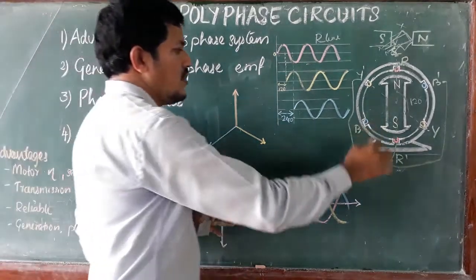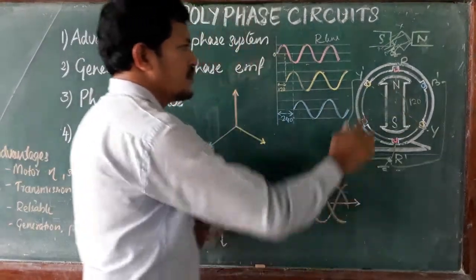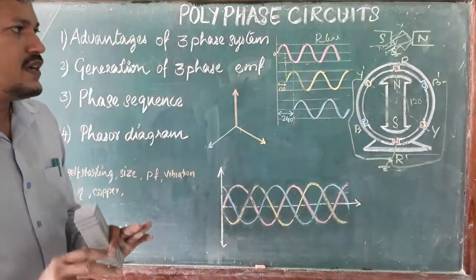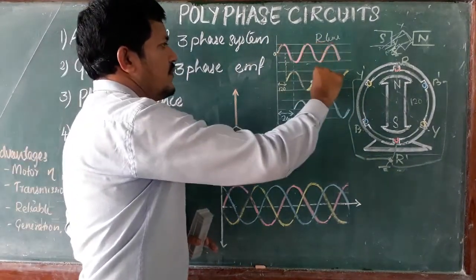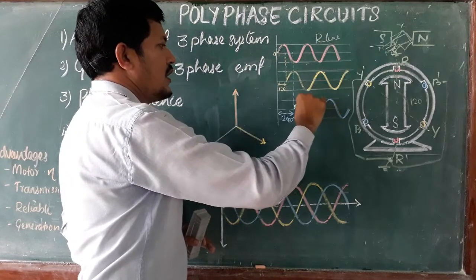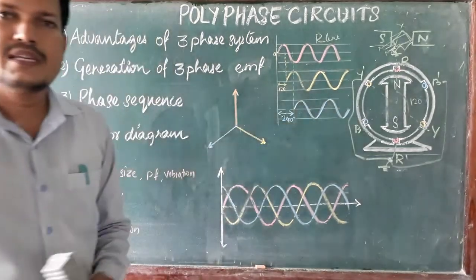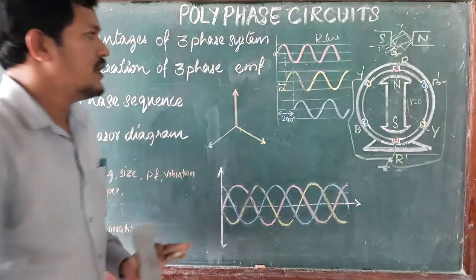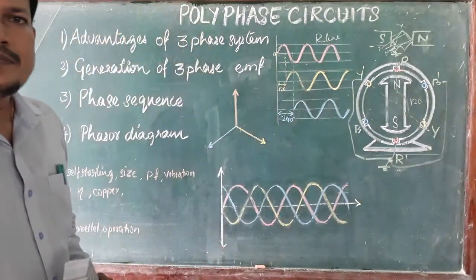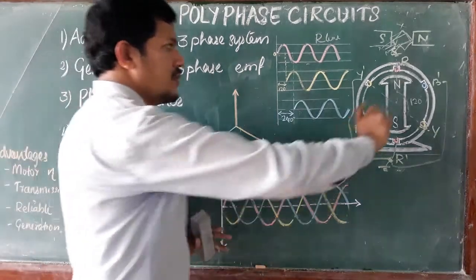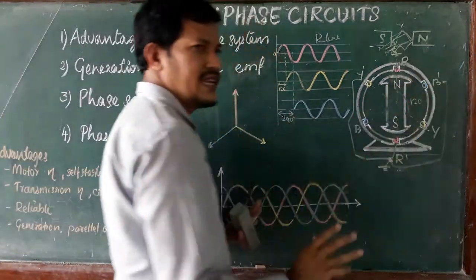Just imagine all the coil sizes are the same and the magnetic field is also not changing. So the generated EMF values, the peak to peak value, amplitude or peak value, are the same, but only displaced by angle. Frequency is also the same because the rotating speed is the same.